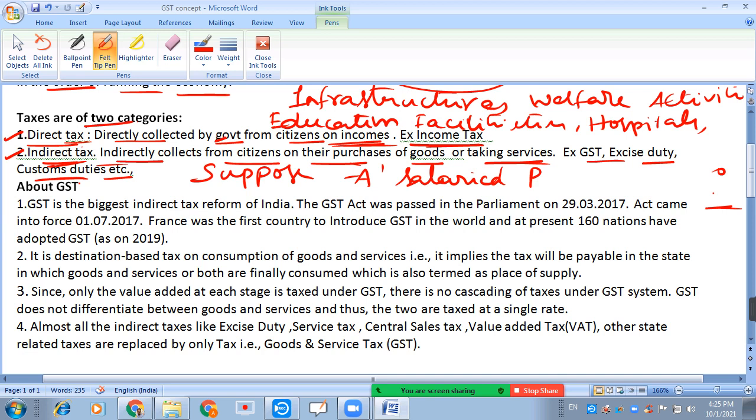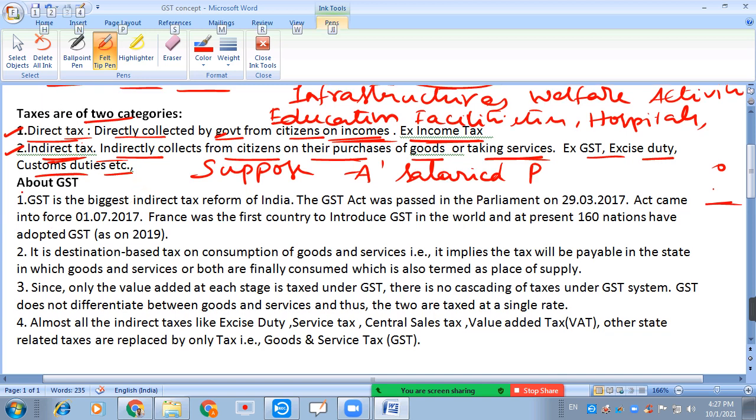Actually, this tax is not directly collected by the government from the citizens of India. This tax is collected based on their consumption of goods or taking of services, from the persons or the business from which they are taking, the government may collect. You can understand this clearly in the upcoming session.